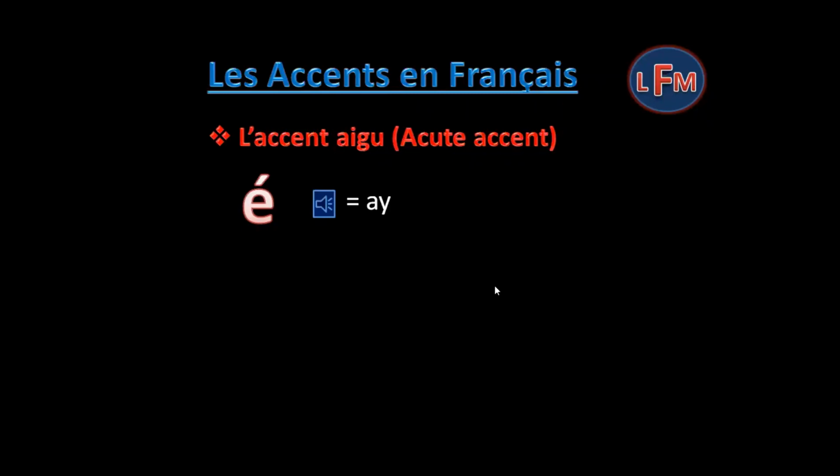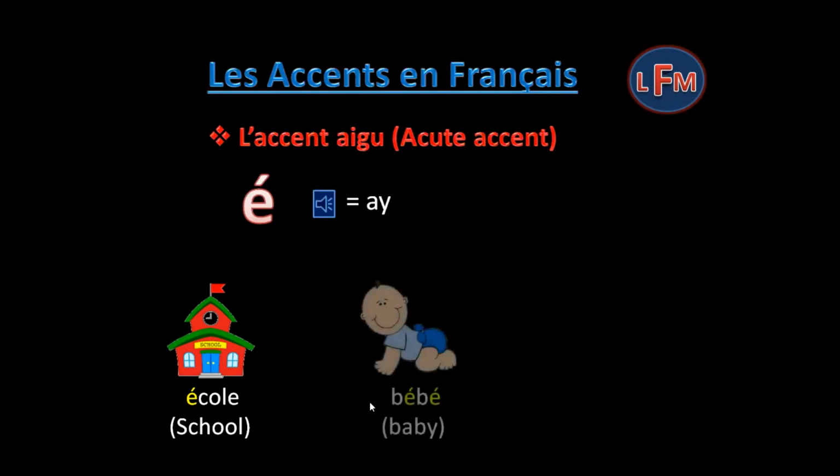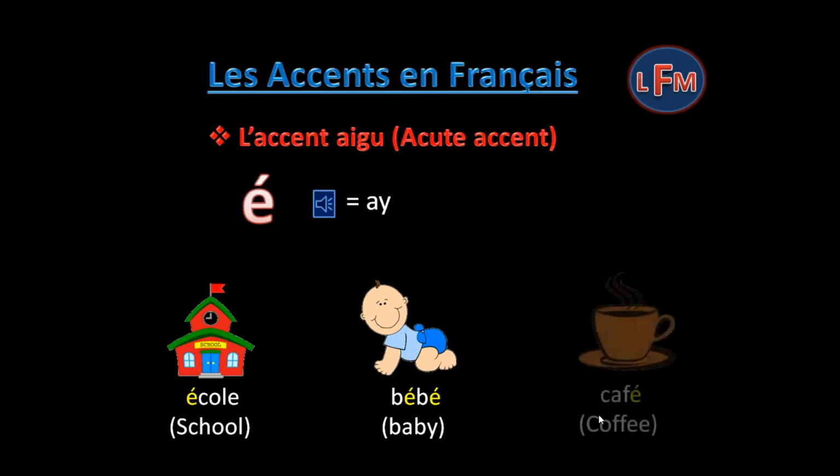For example, école. In this word, there is an accent aigu over the letter E, so it is pronounced as A. École, which means school. Bébé. Bébé means baby. Café. Café means coffee.